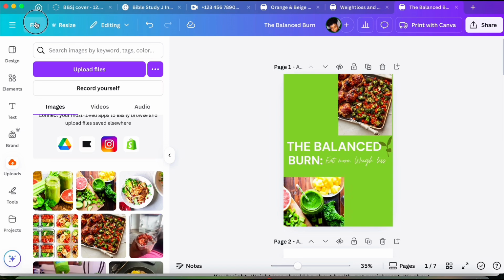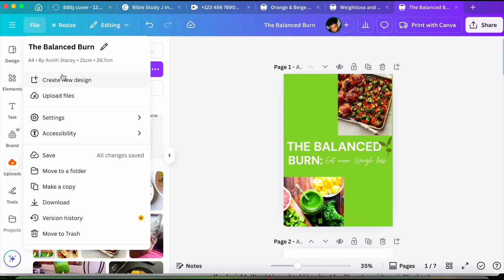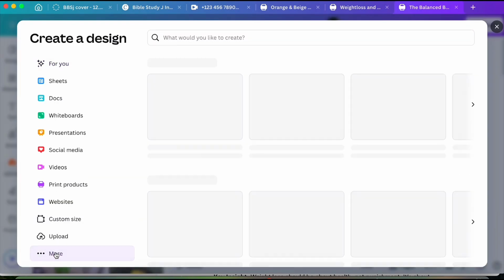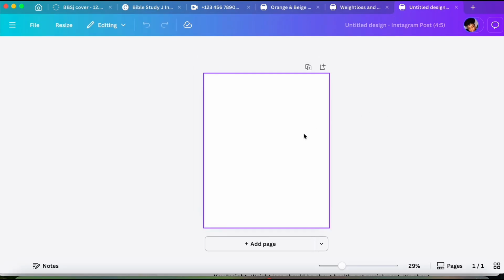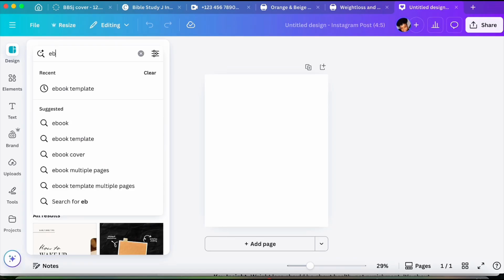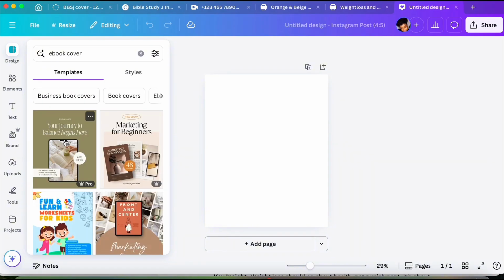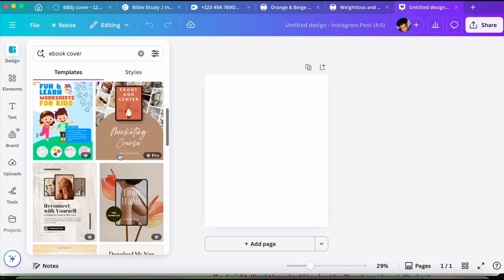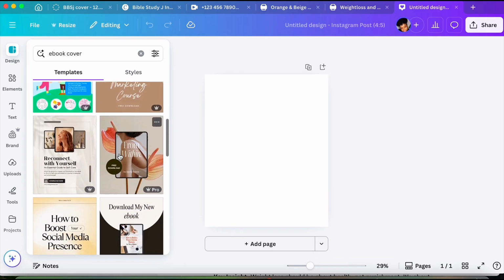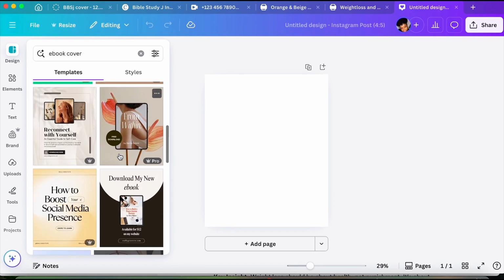Okay, next I'm gonna head over to file at the top left side, and then I'll click on create design, then more, and then I'll choose the Instagram post. So I want to create the cover photo for my ebook sales page. So I'm gonna search ebook template and select ebook cover. So that's the cover that I want. You know, when you open an ebook sales page, the cover that you see, that's what we want.